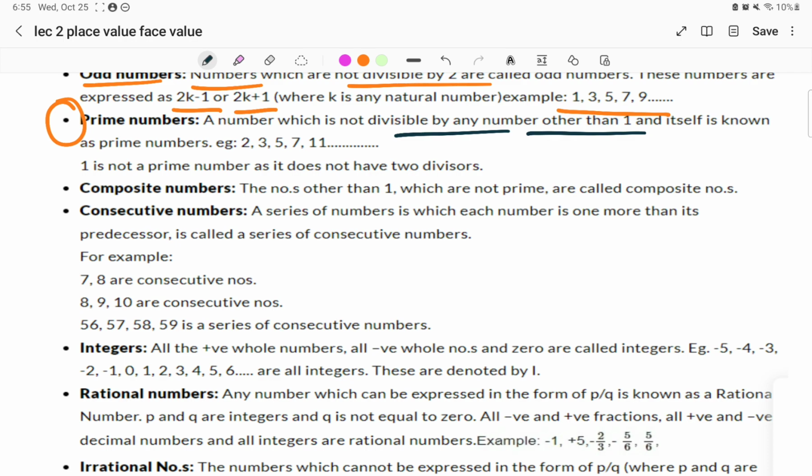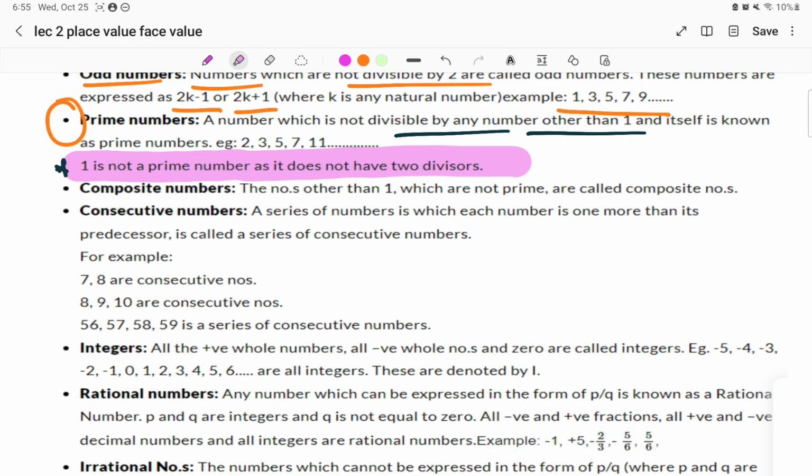Okay. So the question is now whether 1 is a prime number or not. This is the question that has been asked in your examination. I'll highlight this, please make a note of it. 1 is not a prime number as it does not have 2 divisors, because 1 has only 1 divisor, that is 1 itself. So you have to understand here that 1 is not a prime number. Neither is it a composite number.